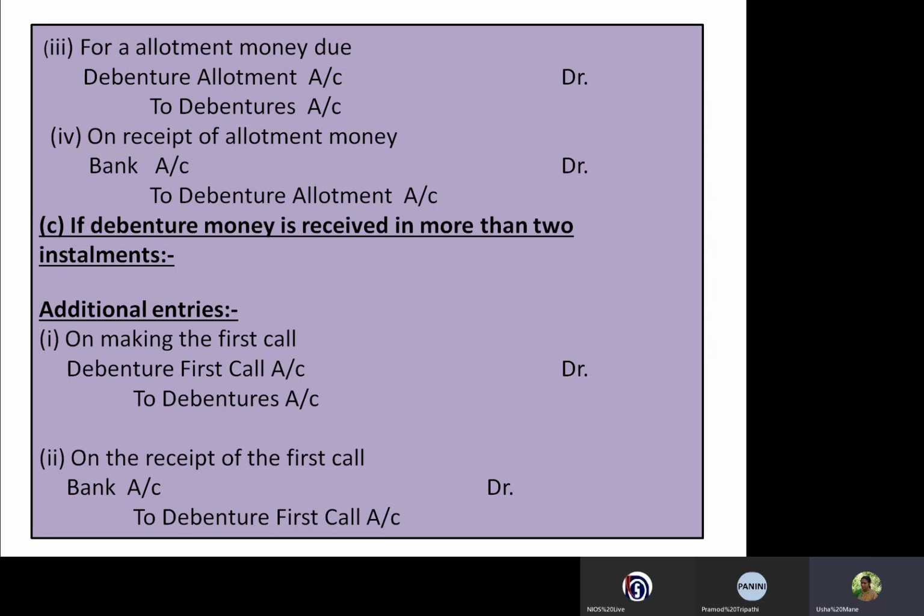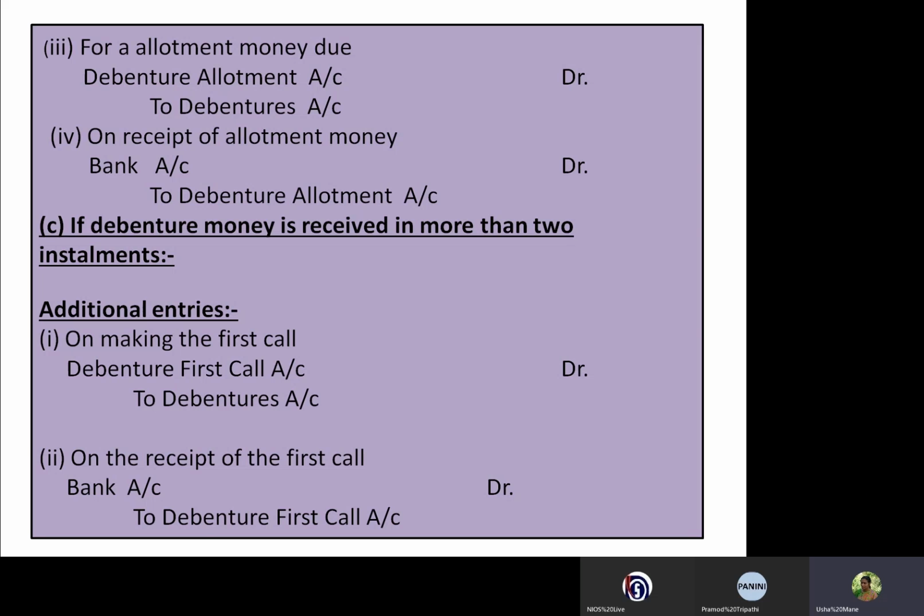So these are very simple journal entries in case the company issued debentures at par, and if the company called the amount on first call and or second call, the journal entry will be: on making of the first call, debenture first call account debited to debentures account, and on the receipt of the first call, bank account debited to debenture first call account.